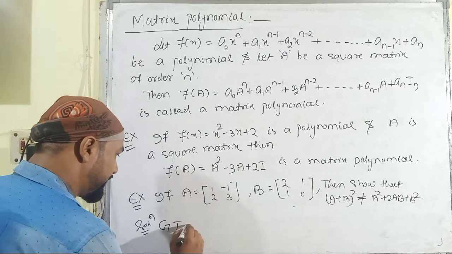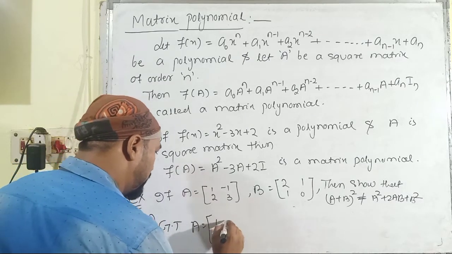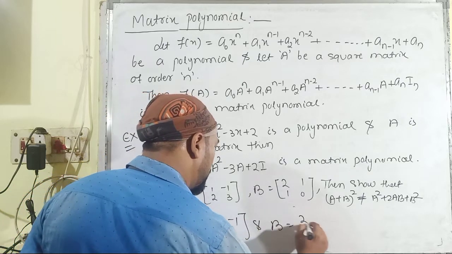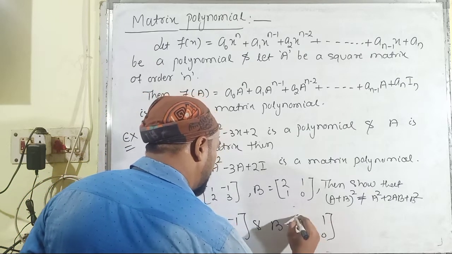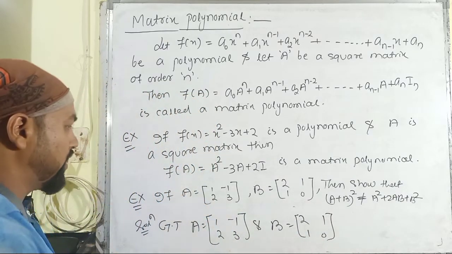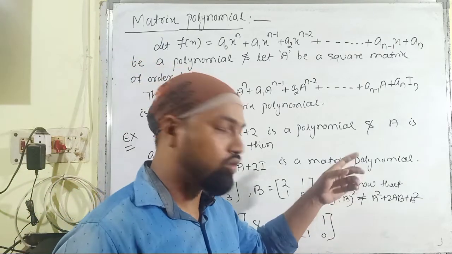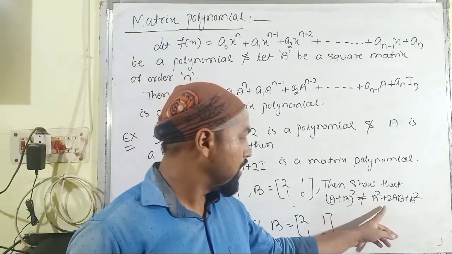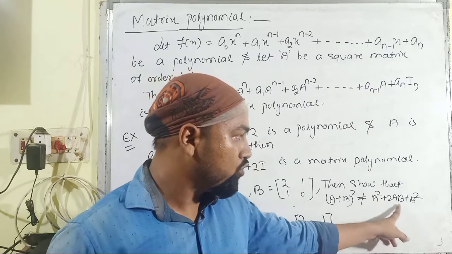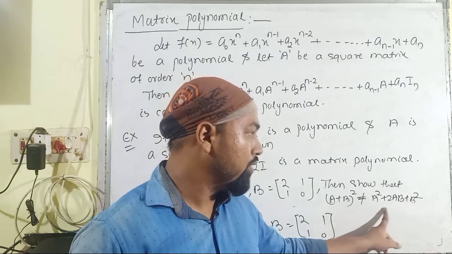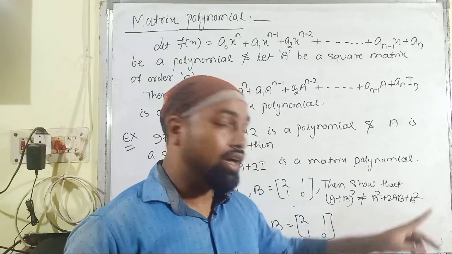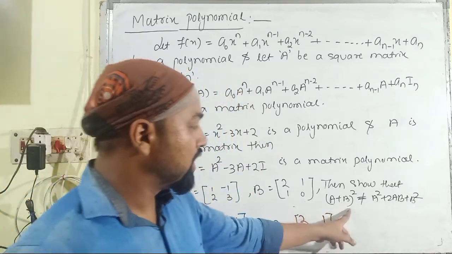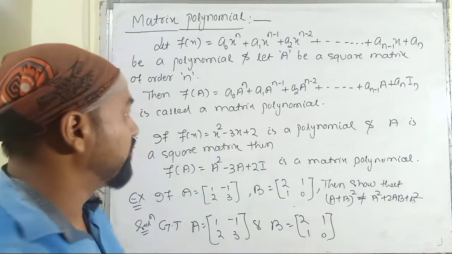Given that A is equal to [1 minus 1; 2 3] and B is equal to [2 1; 1 0], first of all we have to find the value of A plus B, then find the value of the whole square of A plus B, and in the right hand side part we have to evaluate the values of A square, 2AB and B square. Then we have to add the three values here, and show that these values are not equal to each other. That means the left hand side part is not equal to the right hand side part.